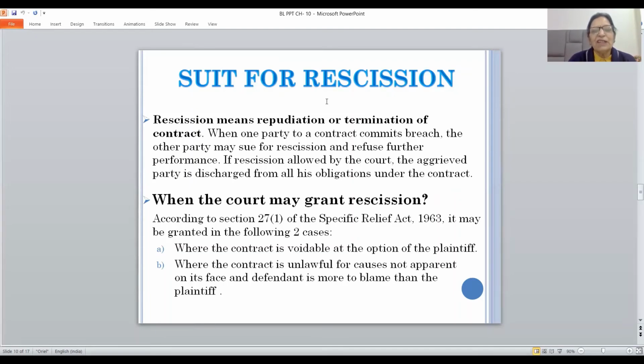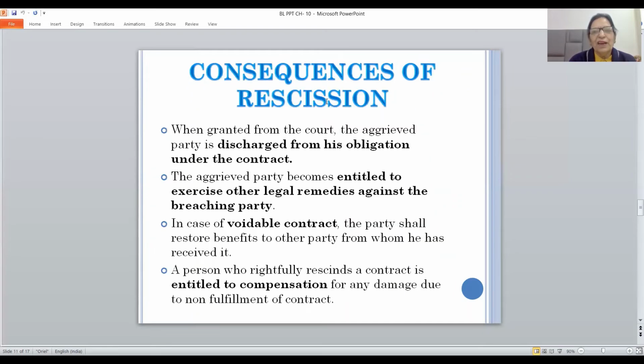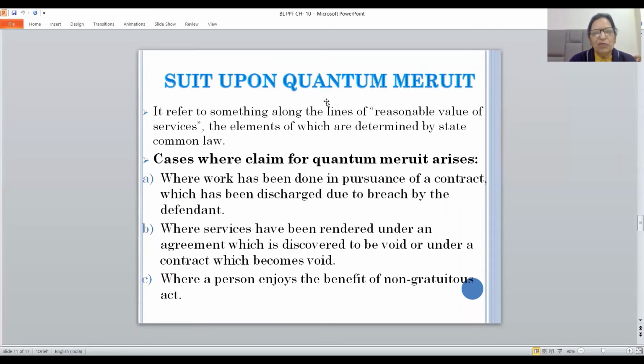Now the question arises, when the court may grant rescission. According to Section 27(1) of the Specific Relief Act 1963, it may be granted in the following two cases: where the contract is voidable at the option of the plaintiff and where the contract is unlawful. And you all understand, friends, the meaning of the term unlawful. For causes not apparent on its face, and defendant is more to blame than the plaintiff. So these are the two cases where the rescission will be granted by the court. Now, consequences of rescission, already I have talked about, friends. I will move ahead now.